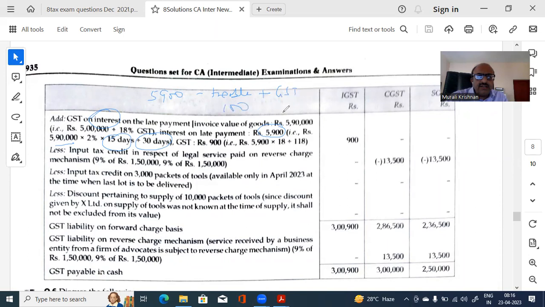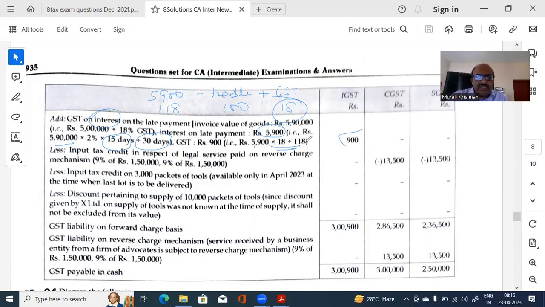So this is 100, this is 18, so this is 118. Therefore, how much is your tax? That is what they have calculated here. So 5,900 is the total value, that is interest plus tax. How much is GST? That comes to 5,900 into 18 by 118, which is 900.